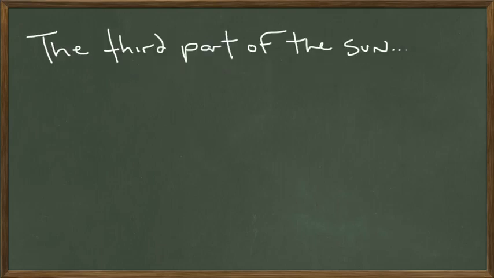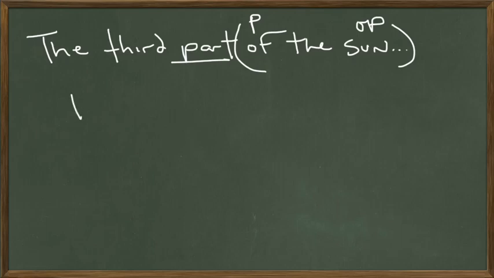Again, watch for of. William Dodds doesn't have any full sentences in this section of his book, so we're not going to diagram anything. We're just going to run through these. We have the third part of the sun. So assuming that we had a verb, part would be our subject. There's a clue for you. That's where the partitive comes from. Then we have the preposition of, object of the preposition sun, third part of the sun. So we have part of, which kind of sounds like partitive. I'm not sure where that word partitive came from, but it's strange. It's a grammar term. Just get used to it. It's no big deal. It's not as hard as it sounds.